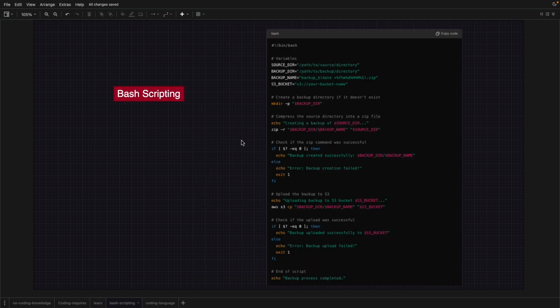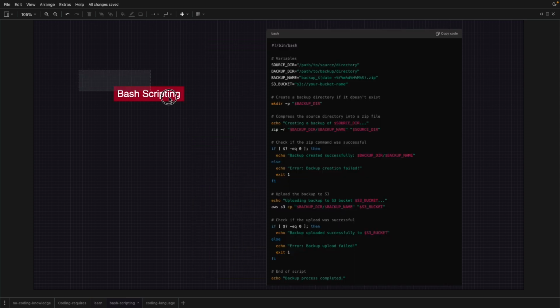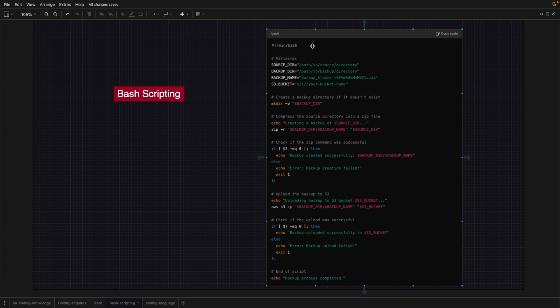In the second part, we want bash scripting. When you are comfortable with the command line interface, like you can perform commands such as how to create a directory, how to change the ownership of a file, if you are familiar with those commands, then you can go to the bash scripting part. Bash scripting is basically like you are just combining these commands and creating a script. Script means you are introducing different if else commands and conditional logic. You're declaring different variables, right? So in the second step, you should learn bash scripting.